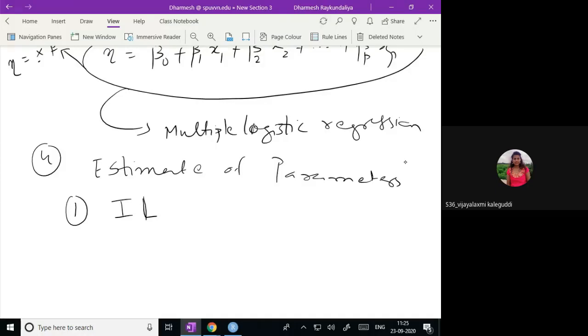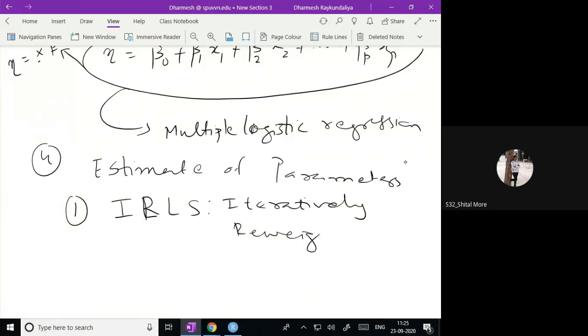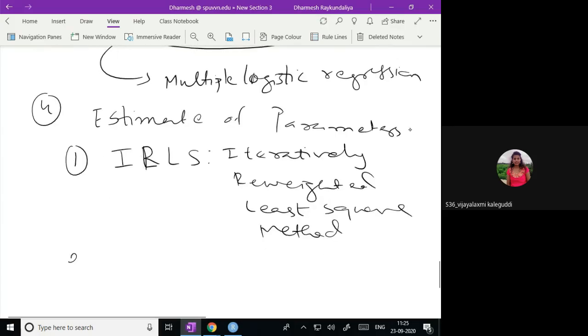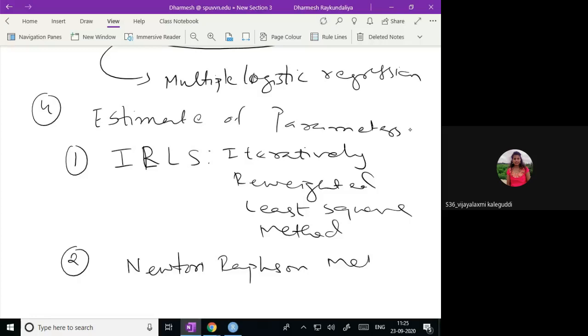One, IRLS, that is iteratively reweighted least squares method. And the second one is the Newton-Raphson method, which is also known as the Fisher scoring method.